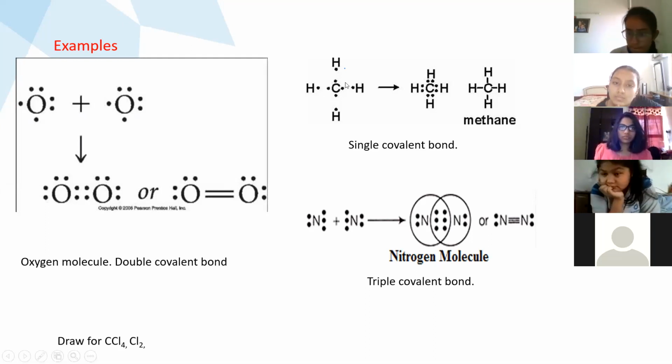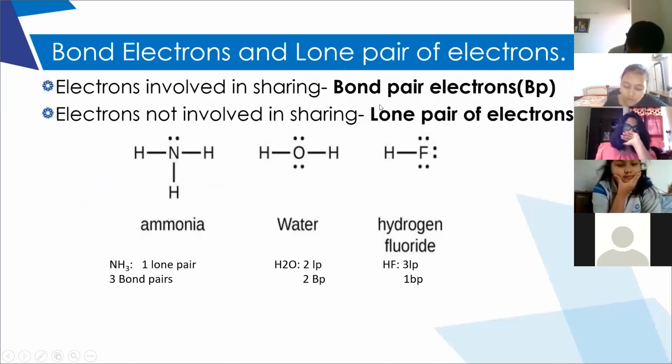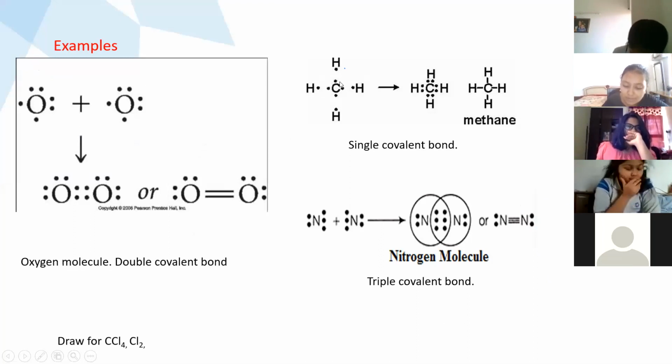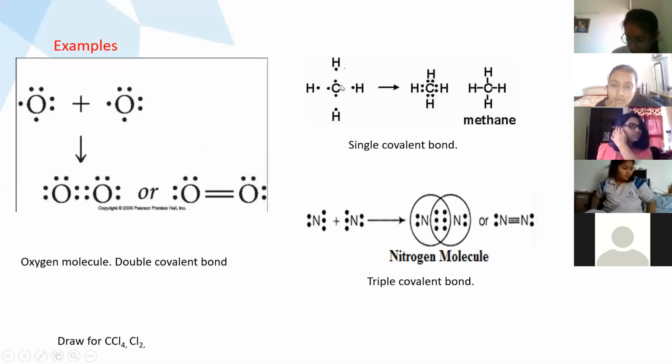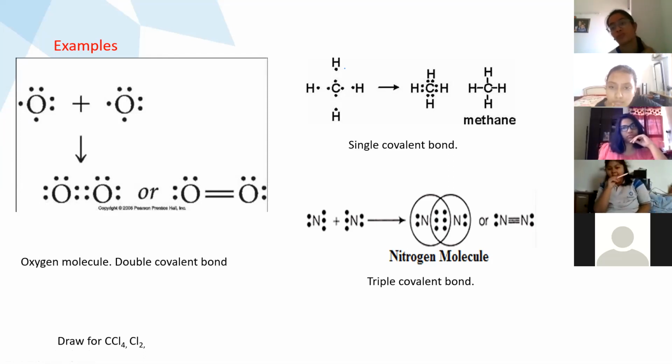draw like this. Each hydrogen is taking one electron from carbon. Draw a circle around each hydrogen. That means around each hydrogen, how many electrons will you get? 2 electrons. The duplet is satisfied. So between each carbon and hydrogen, one pair of electrons is being shared. Are you able to understand, children? Yes.